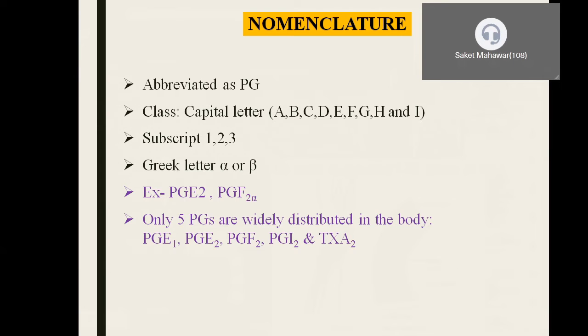For example, PGE2 means a PG belonging to the E class and containing 2 double bonds. And PGF2 alpha means a prostaglandin belonging to the F class, containing 2 double bonds, and the hydroxyl group is alpha oriented. That's why it is represented as PGF2 alpha. These are the 5 prostaglandins widely distributed in the body, bringing out diverse physiological functions: PGE1, PGE2, PGF2, PGI2 and thromboxane A2. These are very, very important physiologically.